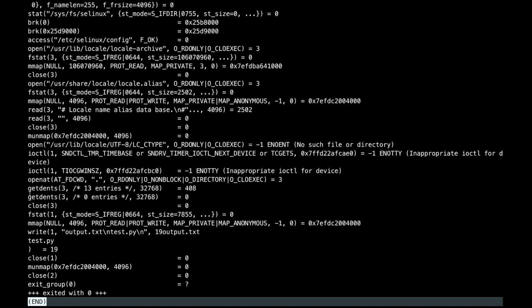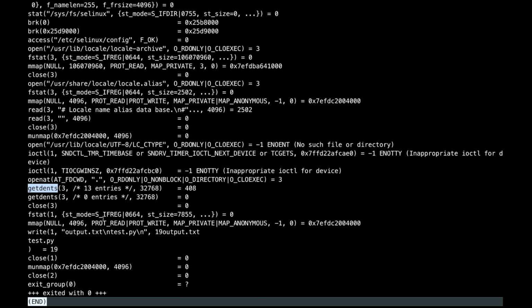Then you see after that, there are two important functions, like getdents. So this is not a function, this is a system call actually. Now what this system call does is it will help you in getting all the files and directories that are present at any path. So here the path given is of the current working directory.